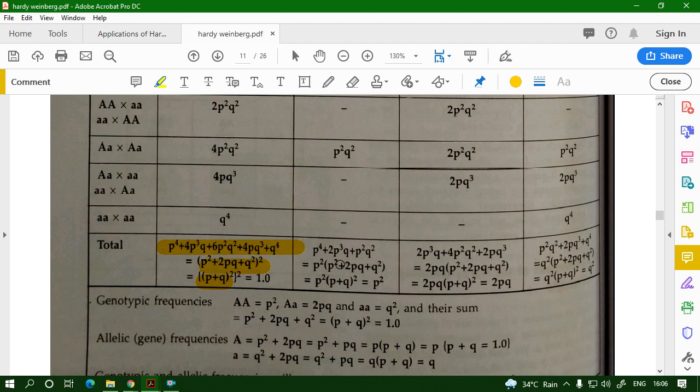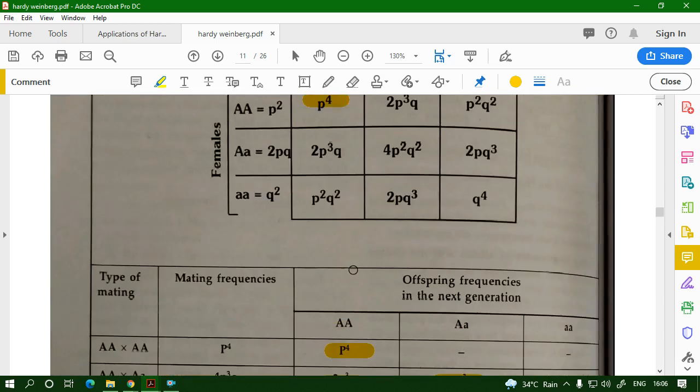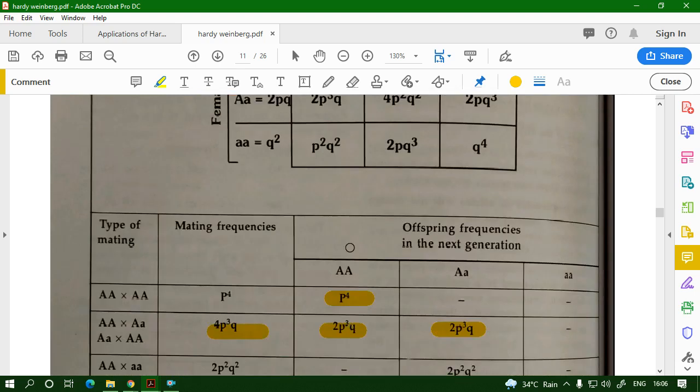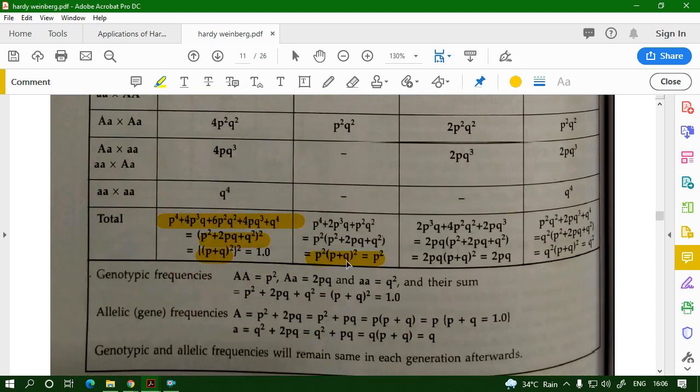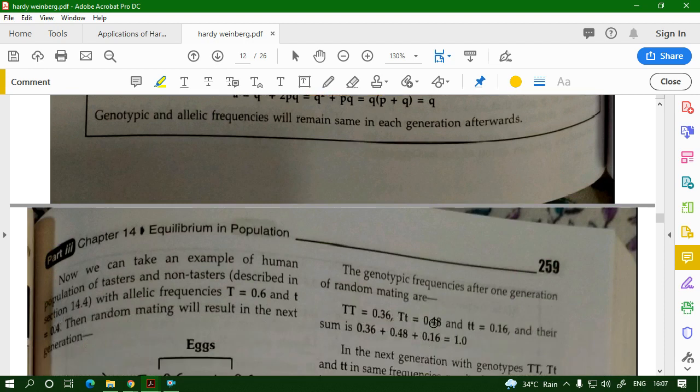Similarly, if you add all these values together and solve the algebraic equation, you get the value after mating. Instead of becoming p^4, it remains p square. It was p square. After random mating and adding all of them together, it still is p square. The value remains p square. The value remains 2pq. So the allelic frequency and the genotypic frequency from one generation to another generation, if there is random mating, does not change.